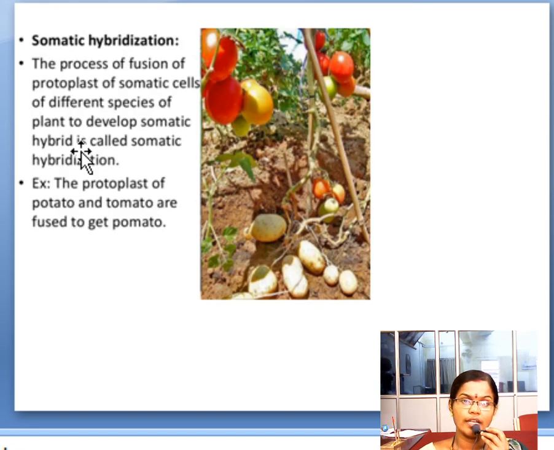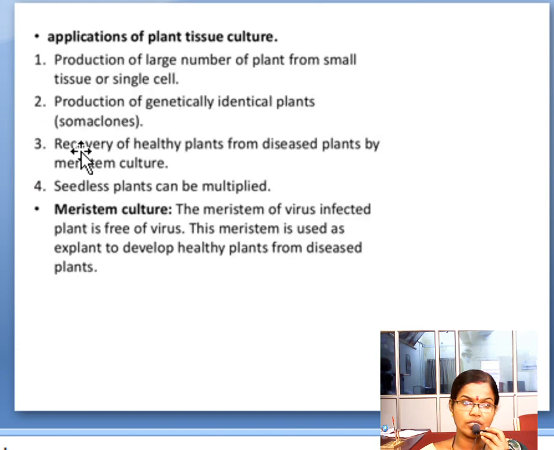Now next you can see somatic hybridization. Before that, the applications of plant tissue culture: production of a large number of plants from a small tissue or single cell. I have told you, from a single plant body thousands of plantlets are grown. Second, the new plant bodies produced are genetically identical to their parental plant, called somaclones. Then plants can be multiplied in seedless condition; seedless plants can also be multiplied.